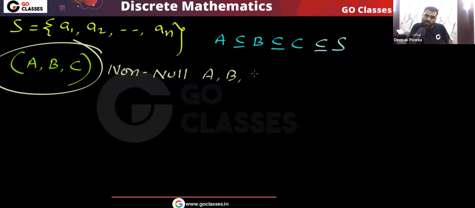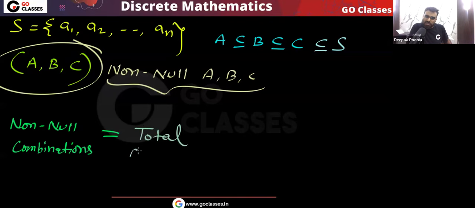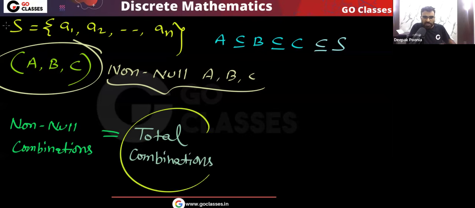Non-null A, B, C. This is what the question is asking. So what we will do to find non-null combinations is, first, find the total. The total combinations. Forget about non-null: null, non-null, all the combinations you find, minus those combinations where A or B or C is null.